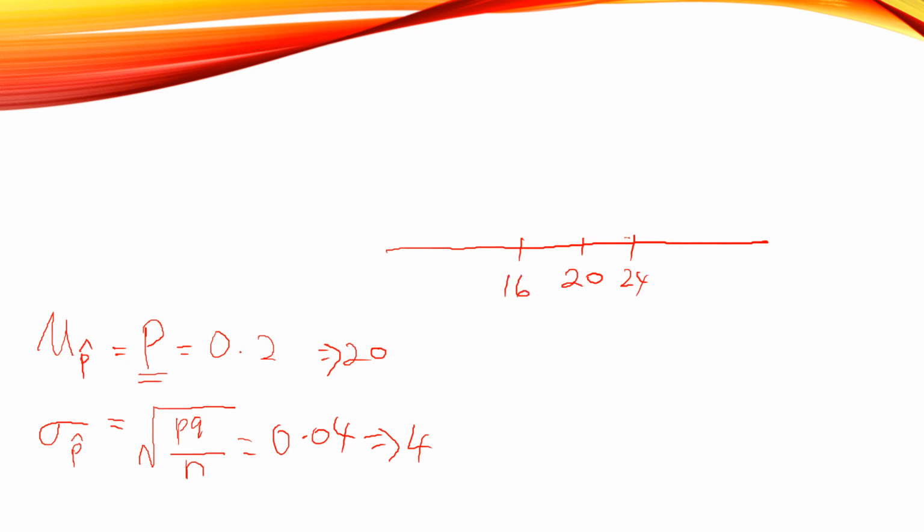The area in between is 68%. So there's a 68% probability that the proportion will fall between 16% and 24%. This is for one standard deviation of p hat.